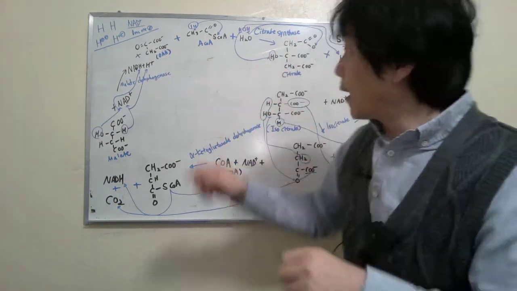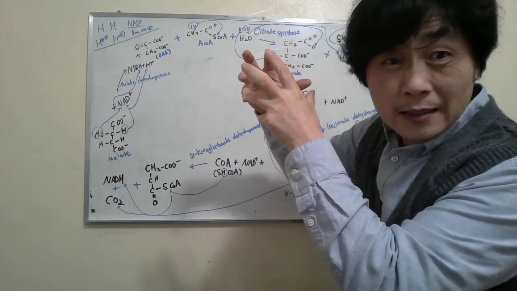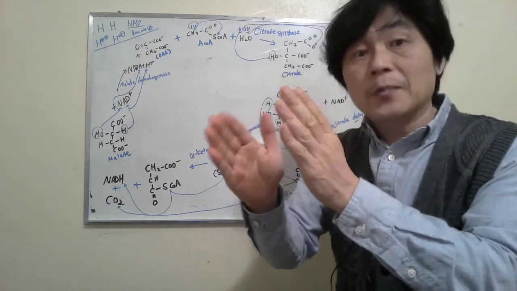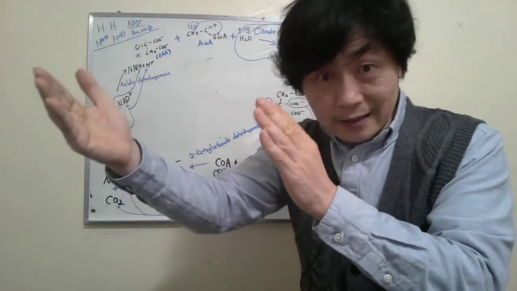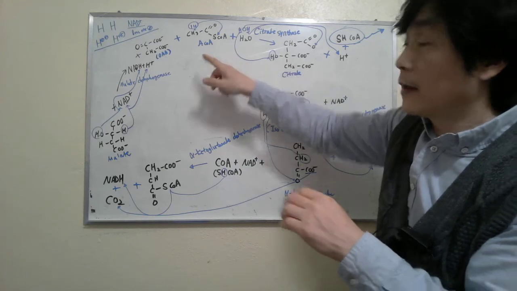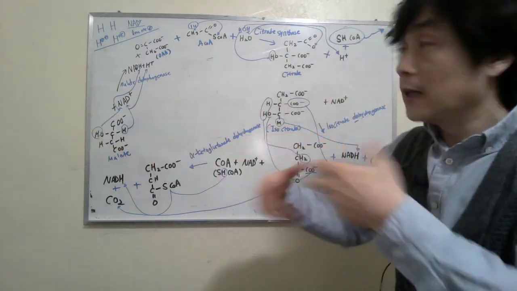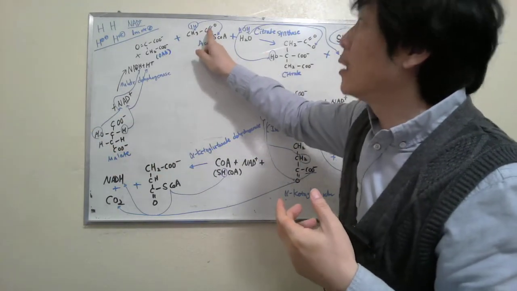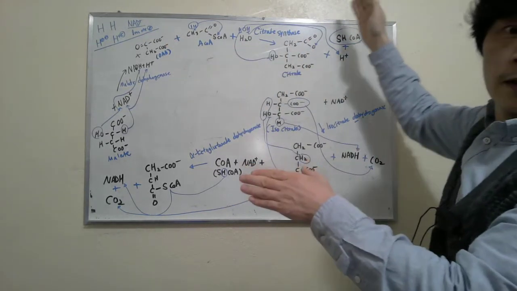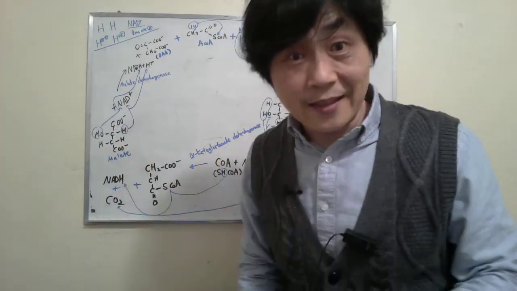Oxaloacetate is waiting, and acetyl coenzyme A brings acetic acid. Pyruvate releases one CO2 and becomes acetic acid. But acetic acid cannot move into the TCA cycle independently. So coenzyme A comes with the acetic acid to the TCA cycle and gives this acetic acid to the oxaloacetate, and coenzyme A goes back to stage 2 of carbohydrate metabolism to get more acetic acid. Does it make sense?